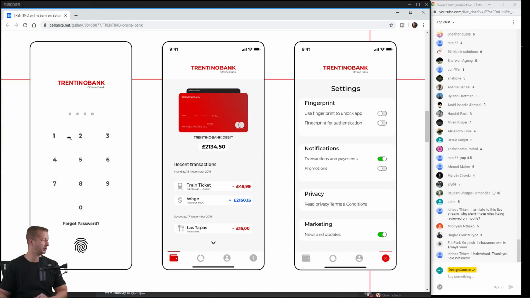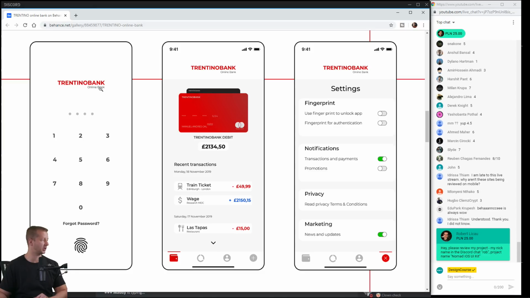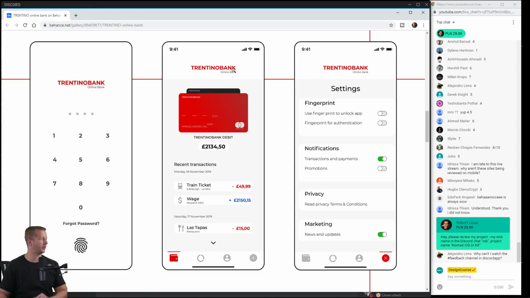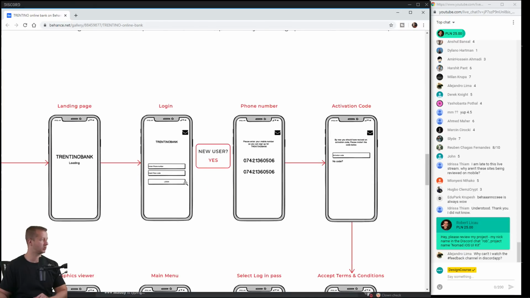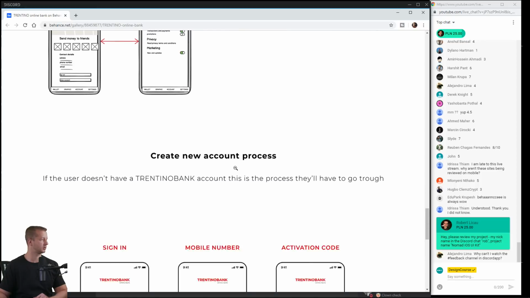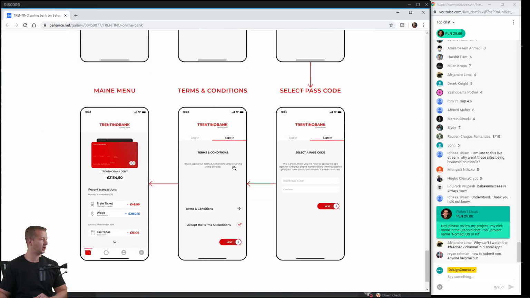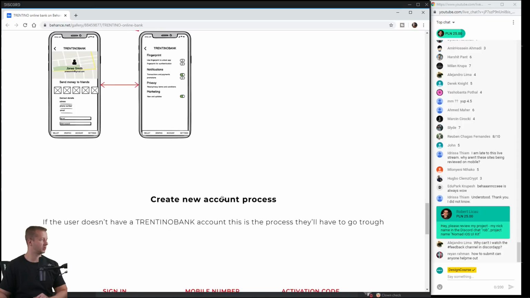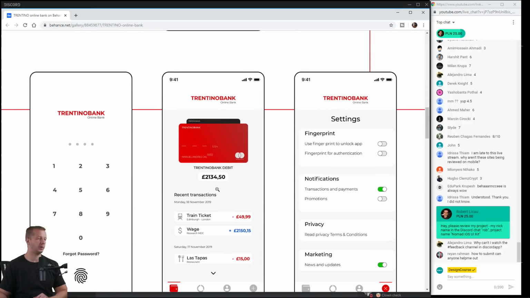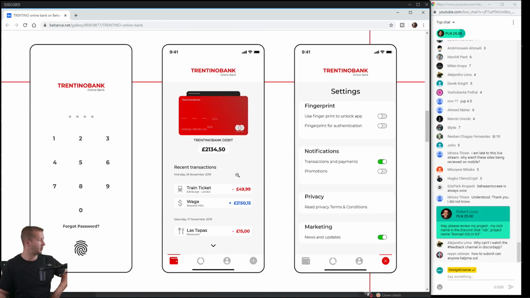Outside of this, let's see here. This is a very solid section, like the white space. Trentino Bank. For the most part, from what I see here, it's pretty solid. There's a lot here, so many pages. But I can see there's a slight background, very light gray, and then you have some of your elements encased in a white background.